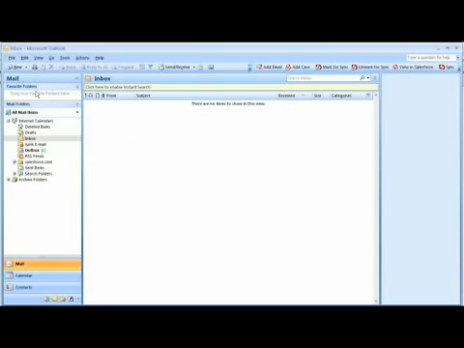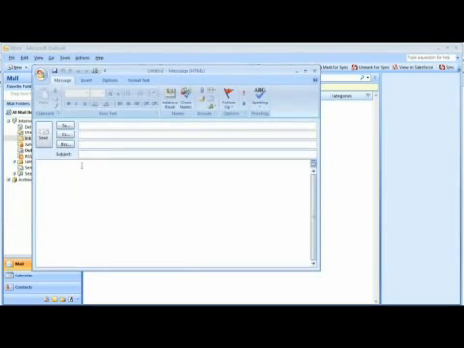With Outlook open, click on New in the upper left-hand corner to create a new email message. This is the email where we're going to enter any of the information we want to use as a template. I'm going to enter in a subject line. And now we click down into the body of the email and type in whatever information we choose.